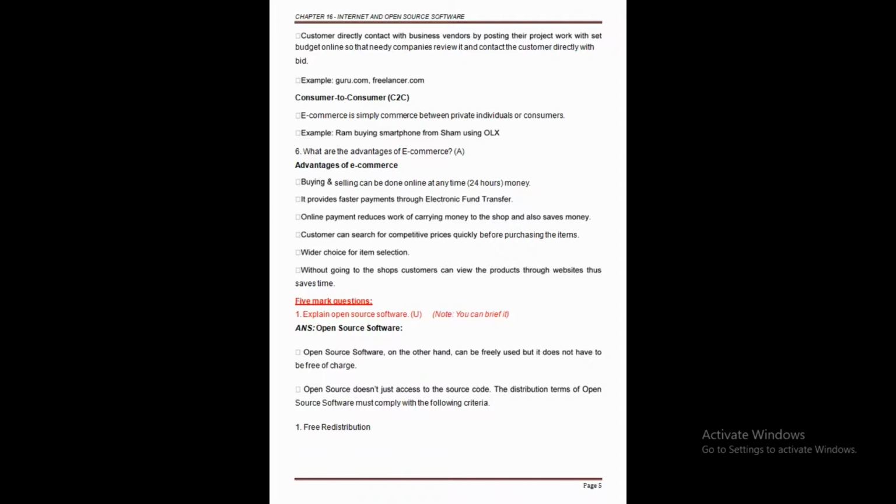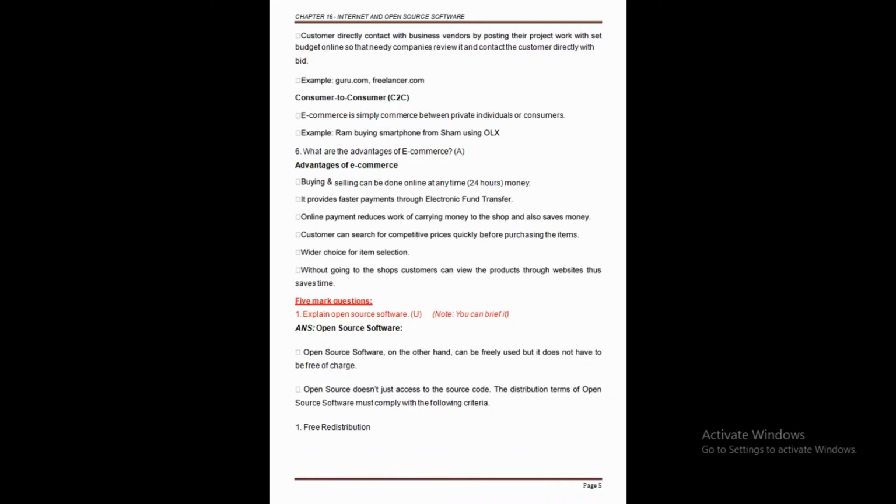Clear this point here? Later the consumer reviews all the bids and selects the company. Many companies pass their information to the consumer, the consumer reviews all of it, and lastly selects one company to pass the project to. The consumer reviews all the bids and selects the company for further processing. Examples are guru.com or freelancer.com. So this is the example of consumer to business.